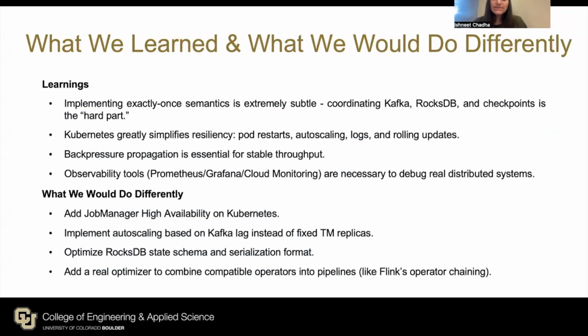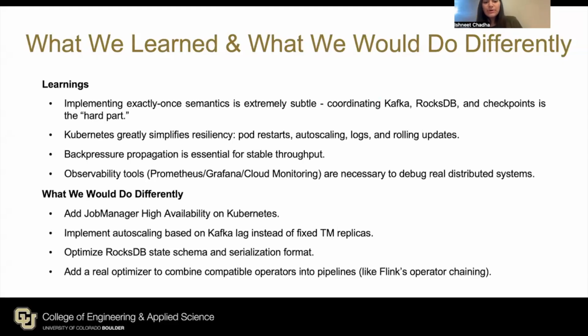Building this platform taught us several important lessons. First, implementing exactly once semantics is extremely difficult. Coordinating Kafka offsets, log DB state, and checkpoint metadata correctly is really the hard part of the system. Second, we saw how much Kubernetes simplifies resiliency. It gives us pod restarts, auto-scaling, logging, and rolling updates almost for free, which would be painful to reproduce otherwise.